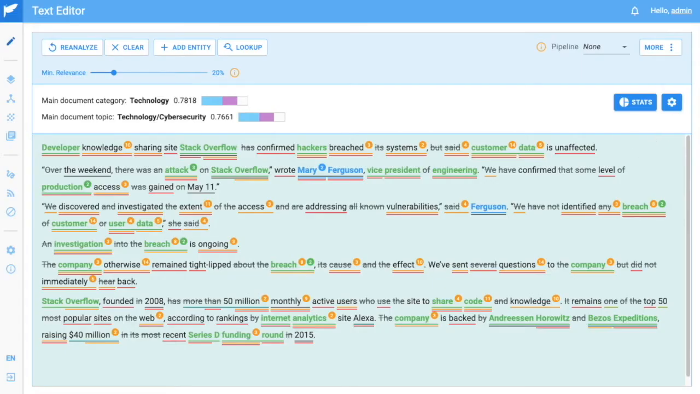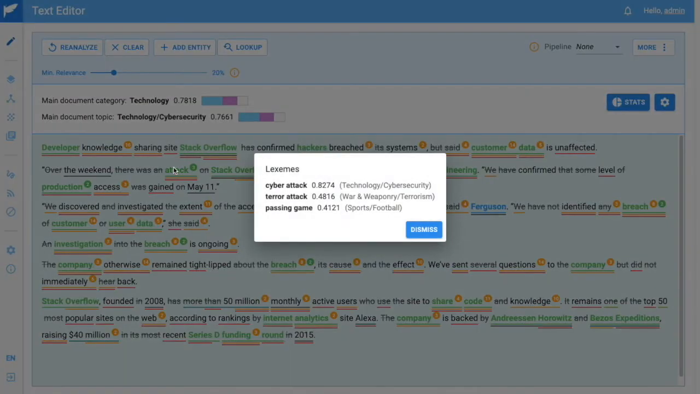If we look at the lexemes highlighted in green, we can see that there are 3 versions of the word attack: cyber attack, terror attack, and passing game. Cyber attack is much higher than terror attack and passing game at 82%, where terror attack is at 48% and passing game is at 41%. This is why we gave these words definitions, is to help disambiguate which version of which word we're looking for in text. This helps Gracie better understand context, even within sentences within documents.